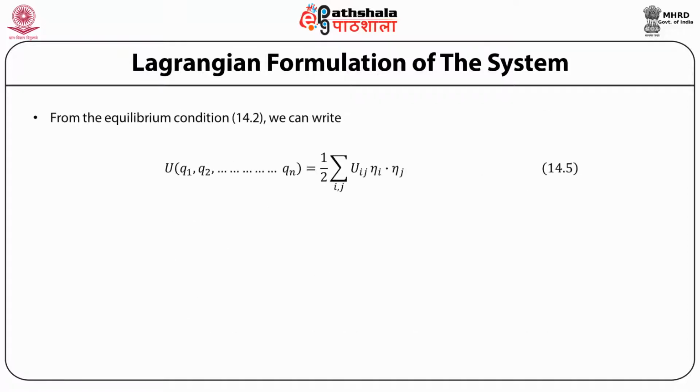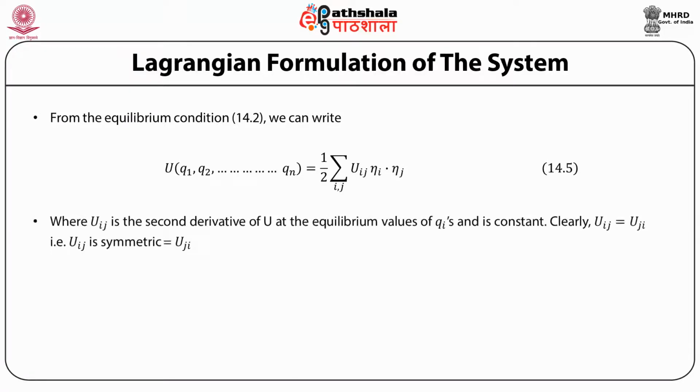Therefore, the first term is a constant, so the only term that remains is the quadratic term. From the equilibrium condition, the potential energy can be written as half sigma over i and j, U ij, into eta i, eta j, where U ij is the second derivative of U at the equilibrium value of the q i's and is constant. Clearly, the potential energy function is symmetric in i and j, that is, U ij is equal to U ji. The kinetic energy of the system is sigma over i, half m i v i squared.